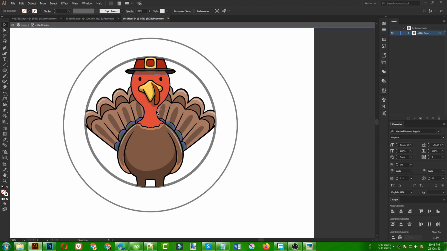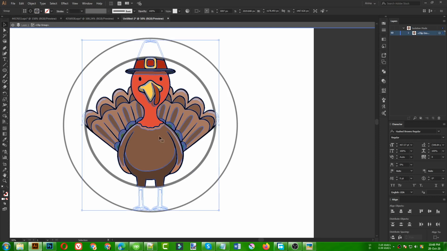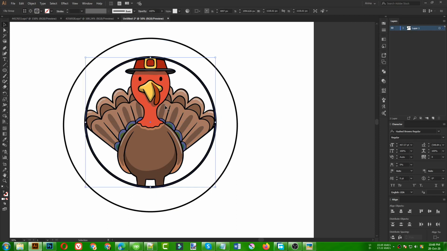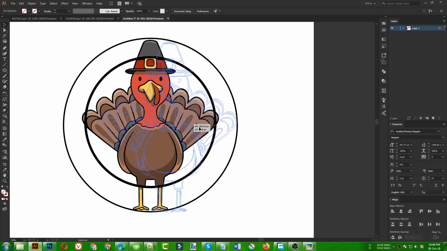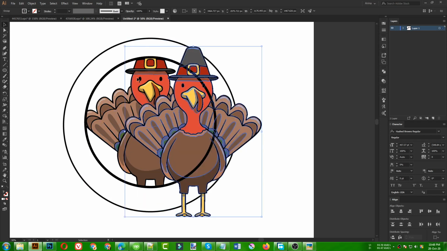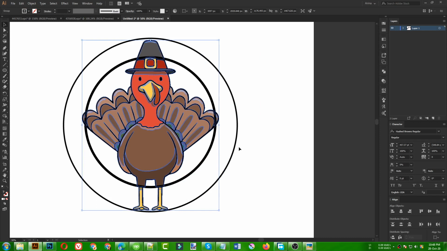So I need to double click here. Once my turkey is selected like this, I need to copy this one. Then I am going to select my clipping mask group here, then press Ctrl F for paste in front. As you can see, now I have two copies of my turkey. One is inside the clipping mask, one is on top. So let's place it like this.